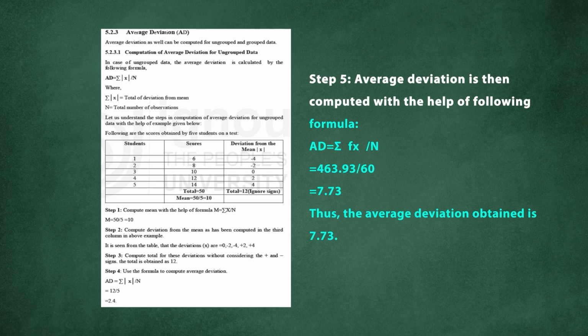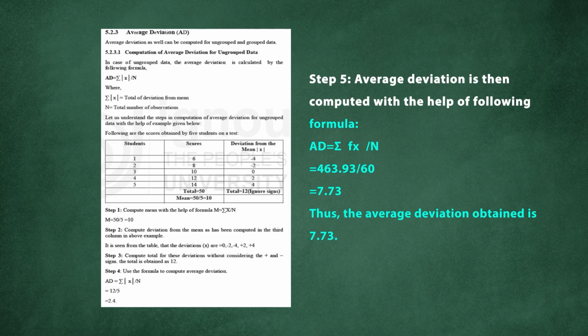And as I told you earlier, we do not consider the sign of the value. So when we calculate the overall deviation, we eliminate the sign of the score. So here we get 4. Similarly for the score 14, we get 4, since 14 minus 10 is equal to 4. So similarly we calculate the deviation of all the individual scores from the mean, and then the fourth step, we compute